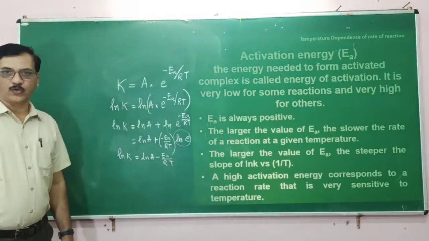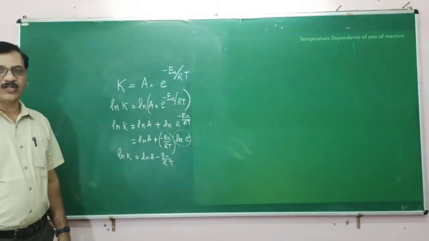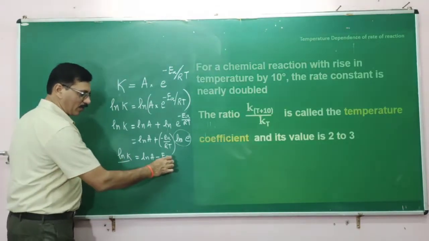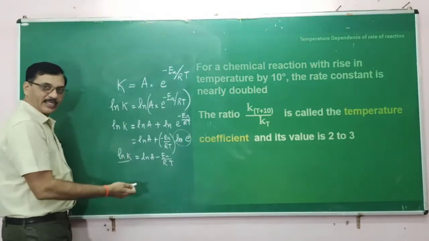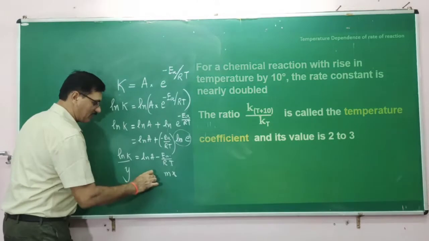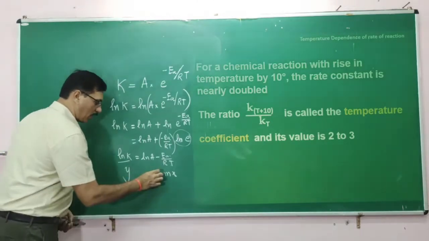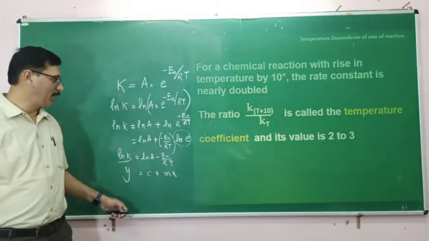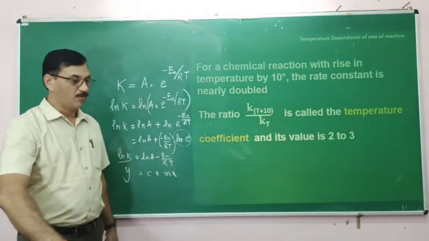Now as I told you, if you plot the graph of ln k versus 1 by T, it will be a straight line because it is of the form y is equal to mx plus c. Therefore this will be a straight line. Let us see for a while.